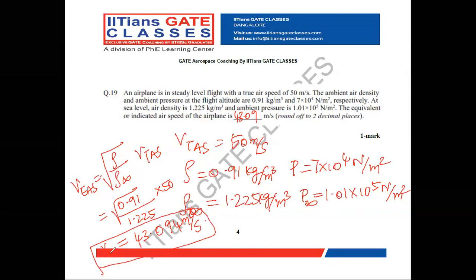The equivalent and indicated, the speed directly measured from the airspeed indicator corresponding to sea level condition is called the indicated airspeed. The speed measured at a particular altitude, with density taken at that altitude, is the actual speed of the airplane, called the true airspeed. So the equivalent airspeed depends on the sea level density. The corresponding equivalent airspeed equals 43.09 meter per second.